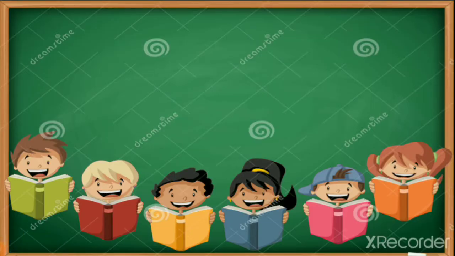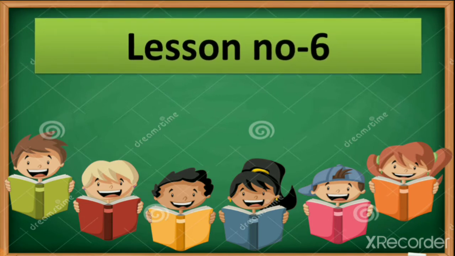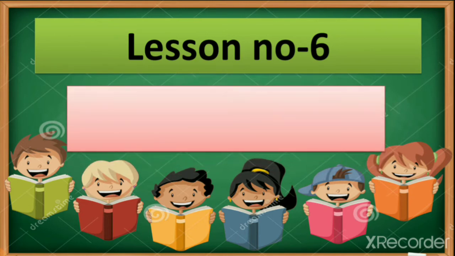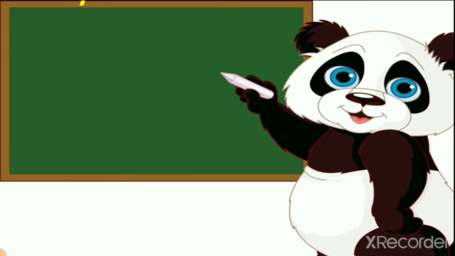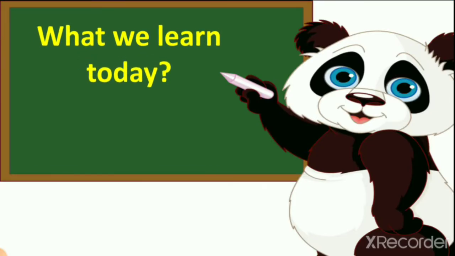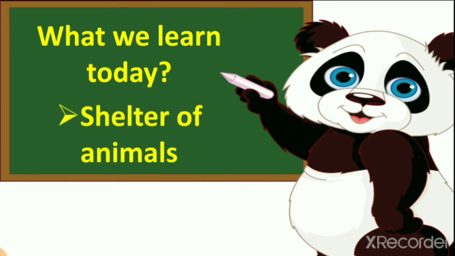Which lesson do we continue? Remember which lesson we learn? Yes, lesson number 6. And what is the name of this lesson? Food and shelter of animals. In this we learn about different kinds of animals and their food, right? So what do we learn today? Today we learn about shelter of animals.